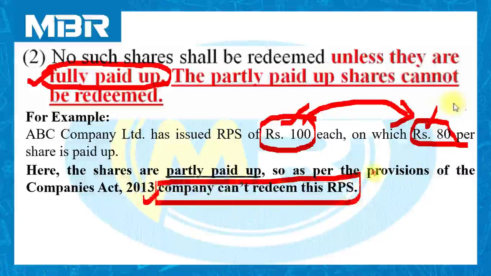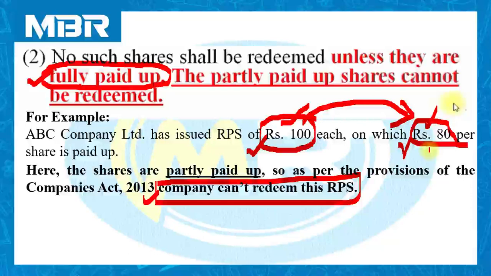Why can the company not redeem these RPS? Because the face value of the share is rupees 100 and the paid up amount is rupees 80. So the status of these redeemable preference shares is partly paid up. According to section 55, it is not possible for the company to redeem partly paid shares. Don't worry, we have one more option. We have one solution to this problem.